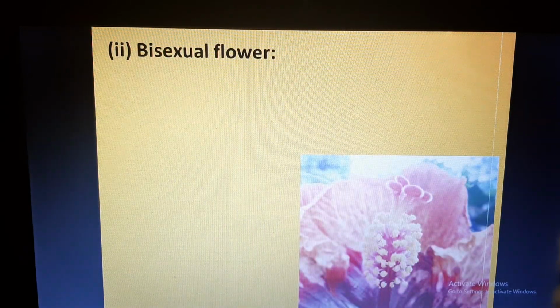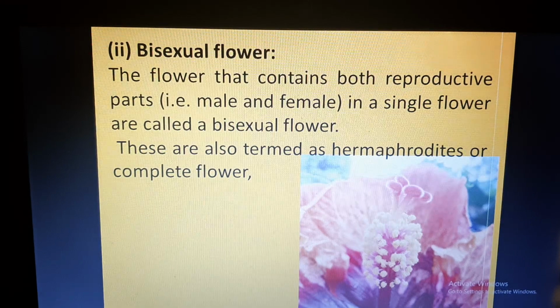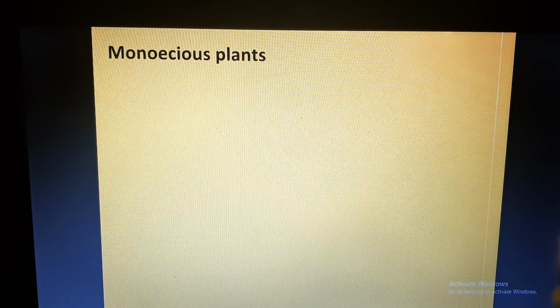Now, bisexual flowers are the flowers that contain both the reproductive parts. That is, they have male reproductive parts and female reproductive parts also. So now two sexes are present. Therefore, this flower is called a bisexual flower. These are also termed as hermaphrodites or complete flowers. Example: rose, mustard, hibiscus, etc.